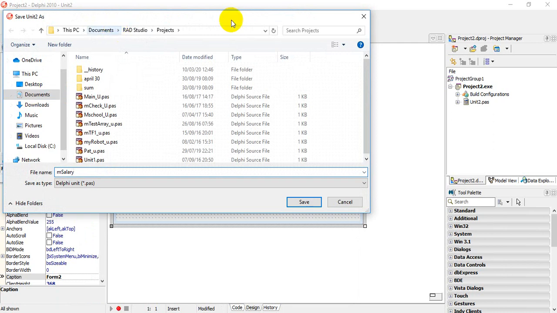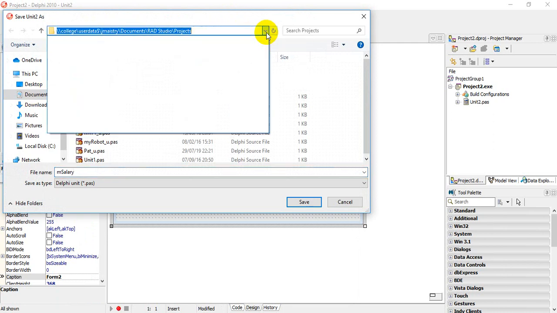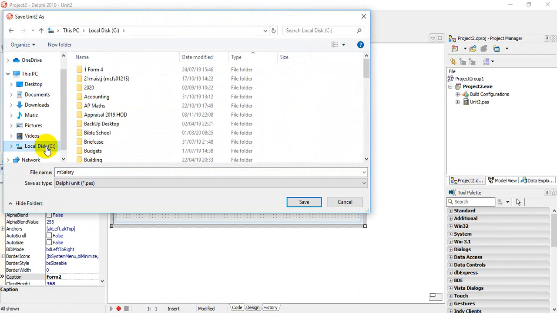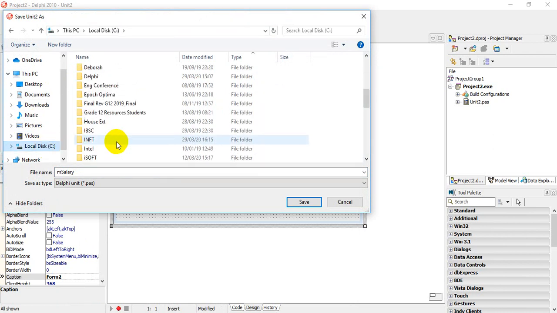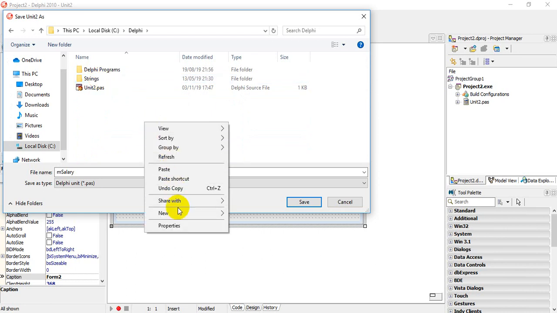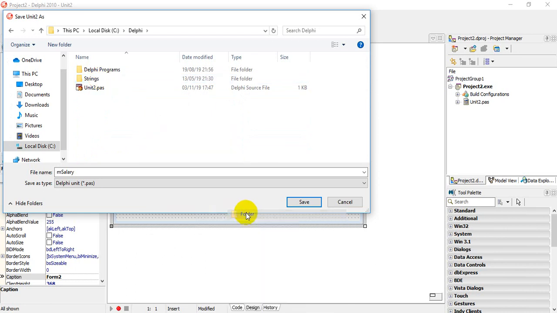Remember to change the folder where you're going to save this. So I'm going to save this in my C drive, and I have a folder called Delphi. I'm going to now create a new folder, and that folder is going to be called Salary.